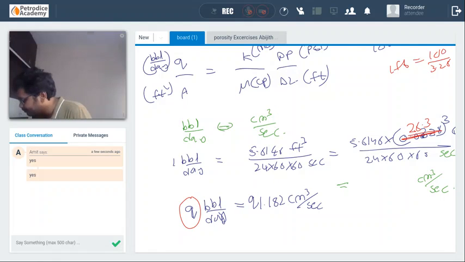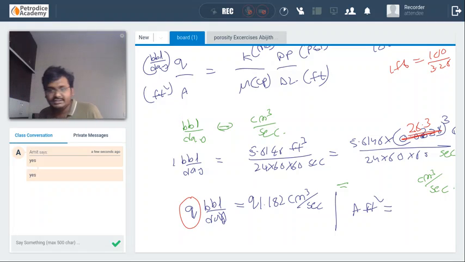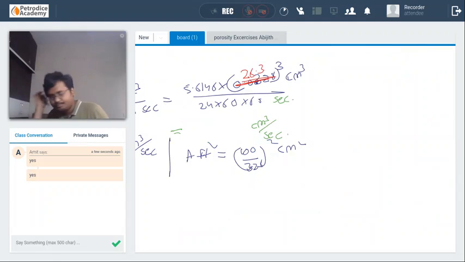Similarly, A feet square to centimeter square: 1 feet is equal to 100 by 3.28 whole square centimeter square, that is 929.5 centimeter square.